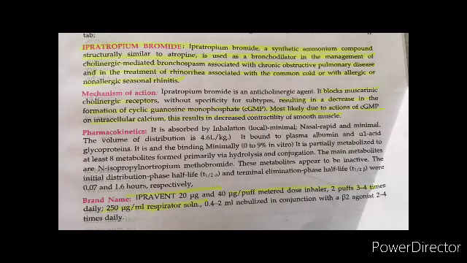Again, the mechanism of action: this anticholinergic agent will block the muscarinic cholinergic receptors, resulting in a decrease in the formation of cyclic GMP, that is guanosine monophosphate. We have the brand of ipratropium bromide as Ipravent, 20 microgram and 40 microgram per metered dose inhaler, 3 to 4 times daily.